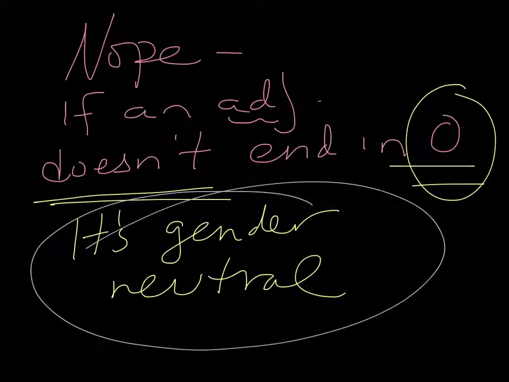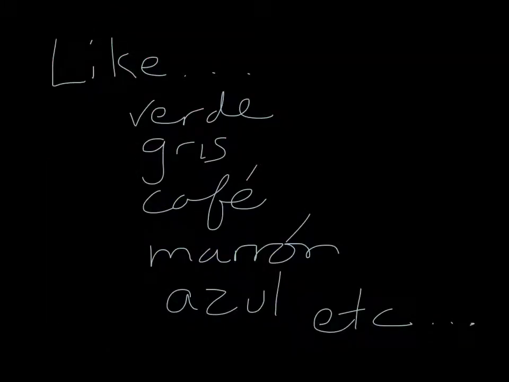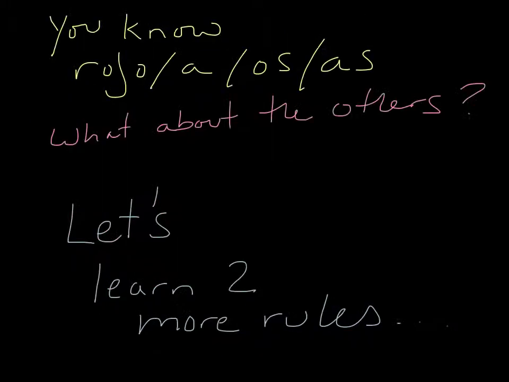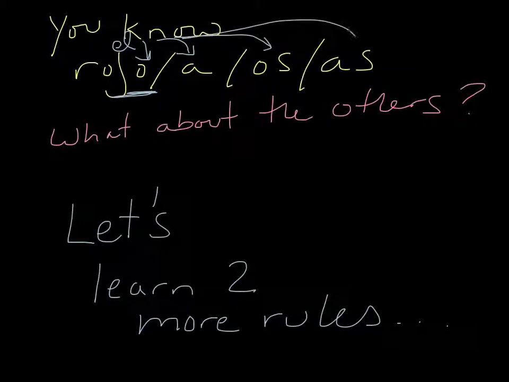We saw that in the last video. Like verde, gris, café, marrón, azul, etc. So, not all adjectives change gender, but they do all pluralize. For example, you know that rojo, anything that starts with el, would be described as rojo, roja, rojos if it starts with los, and rojas if it starts with las.